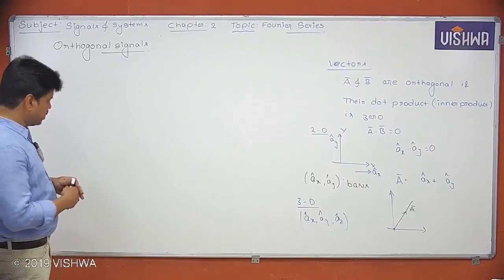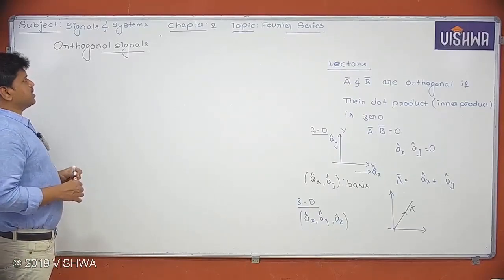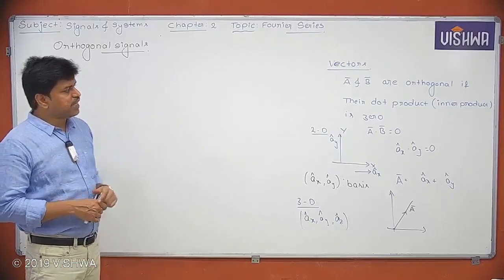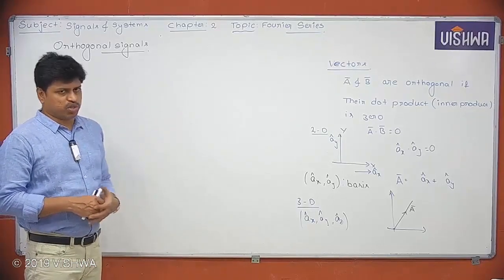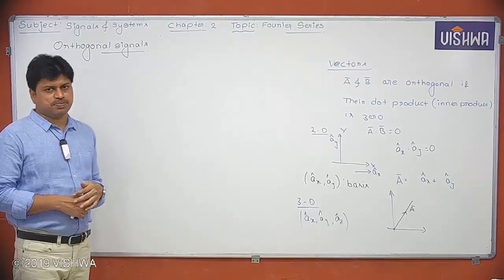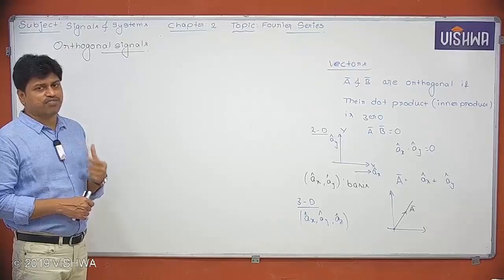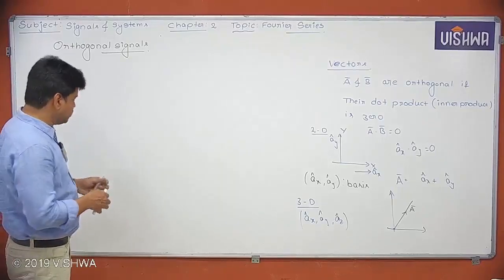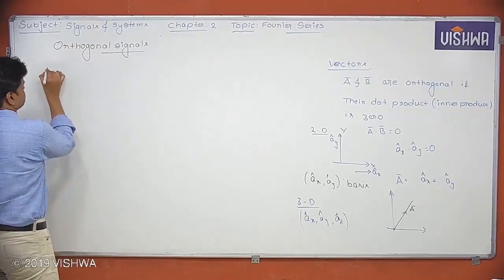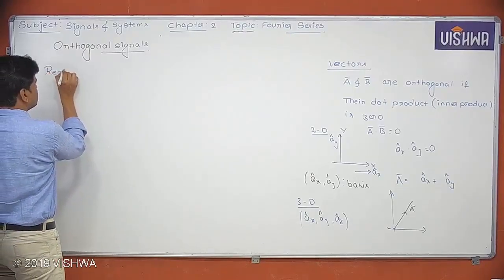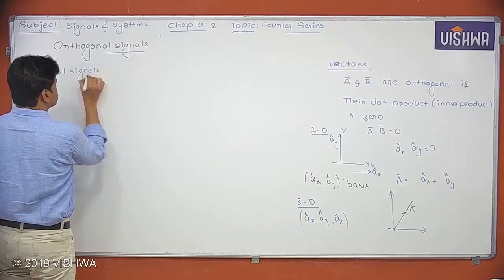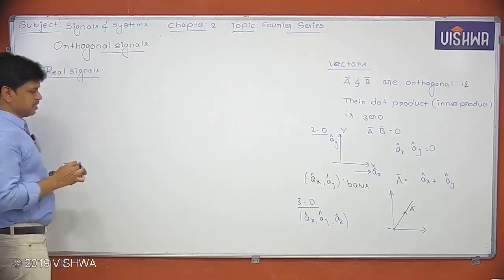What do you mean by that? Here, orthogonal signals means definitely the inner product of the signals has to be zero. For vectors, we have seen the inner product is nothing but the dot product. Now, in the signals topic, what do you mean by inner product? How can we define inner product? Suppose, let's say, I am talking about real signals.